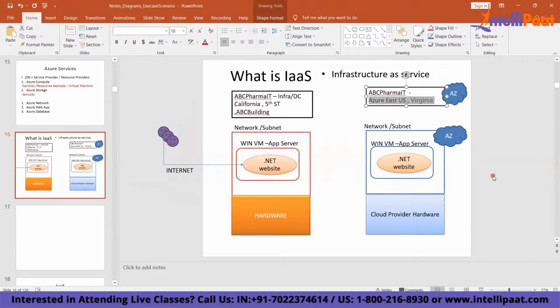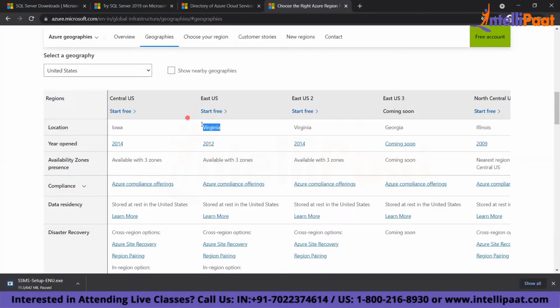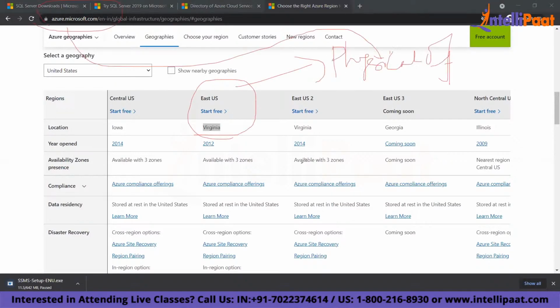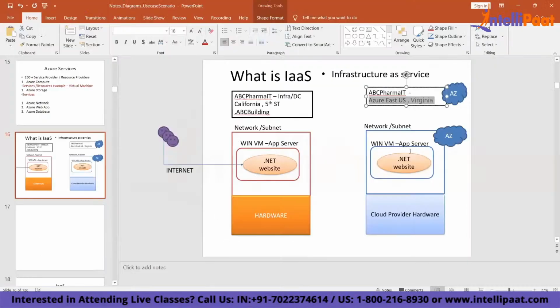That data center is a physical data center, a physical office. Whose office is this? An Azure data center. So your VM and your website will run from the Azure East US Virginia data center. The hardware on which you run this VM and the site, and the network you create, will be from this Virginia data center.